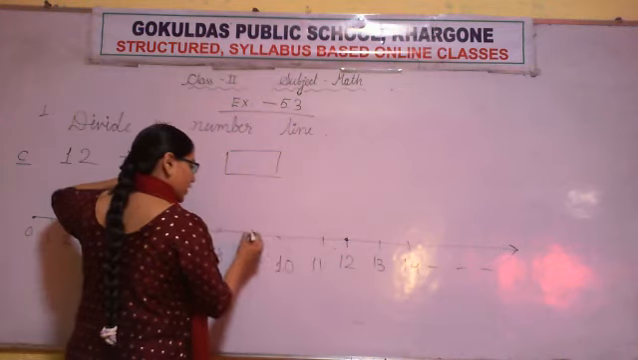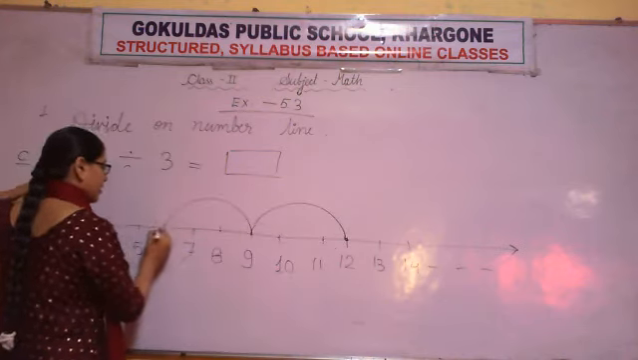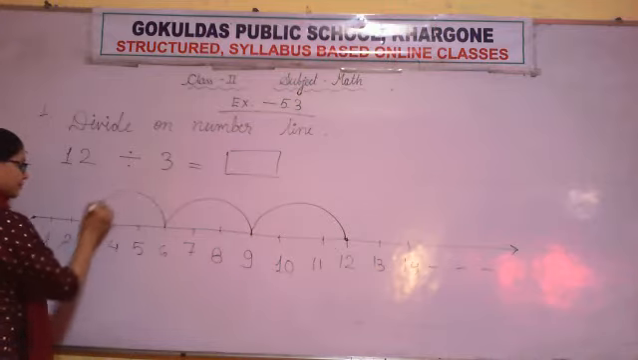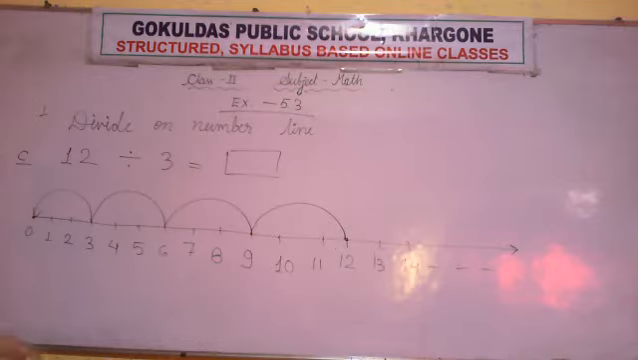1, 2 and 3. 1, 2 and 3. 1, 2 and 3. 1, 2 and 3. We reached 0. So here we will stop our skipping.